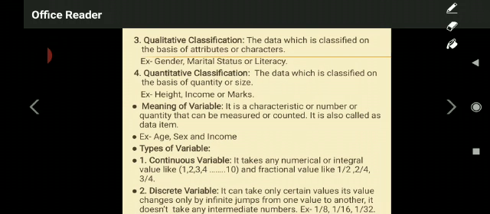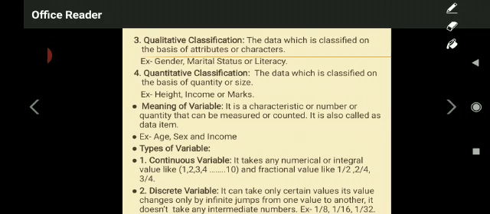Now look at the meaning of variable. It is very interesting, my dear students. For further calculation part, you have to understand these basics here. Okay. Meaning of variable. Variable is nothing but it is a characteristic or number or quantity that can be measured or counted. Listen to me carefully.